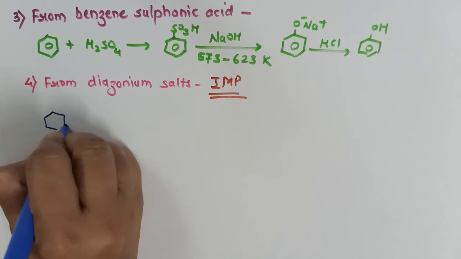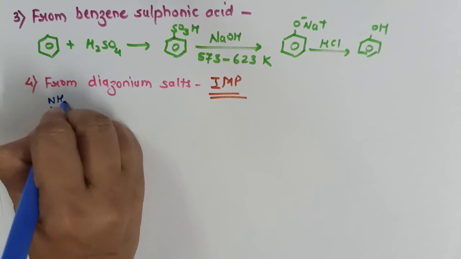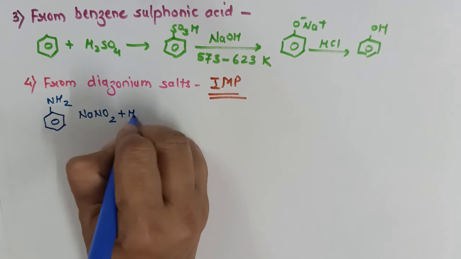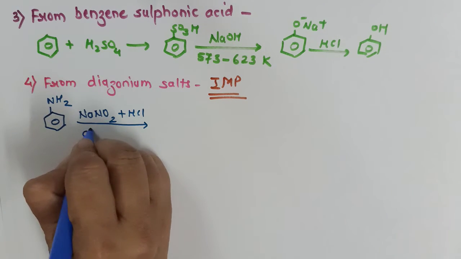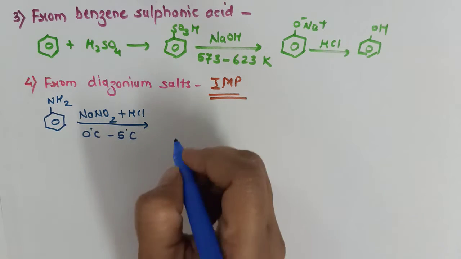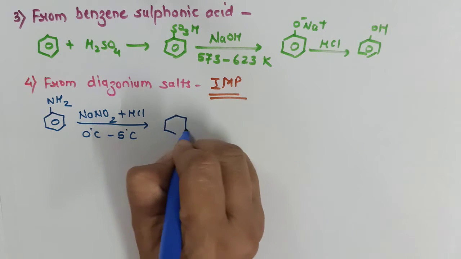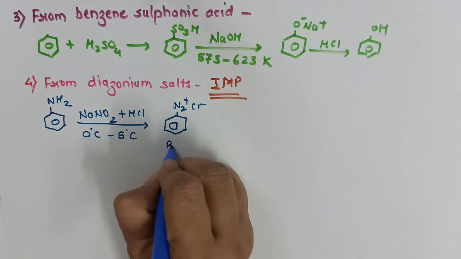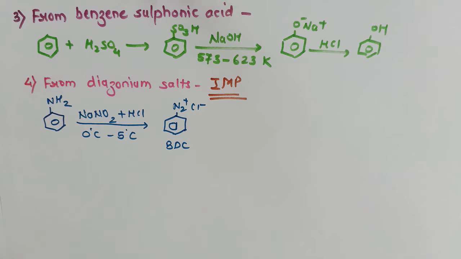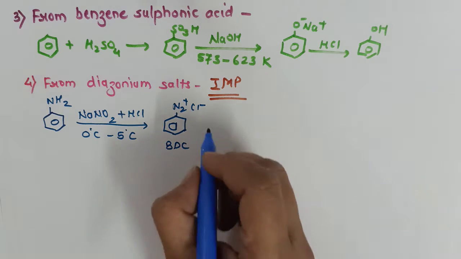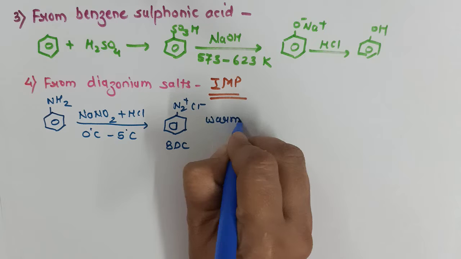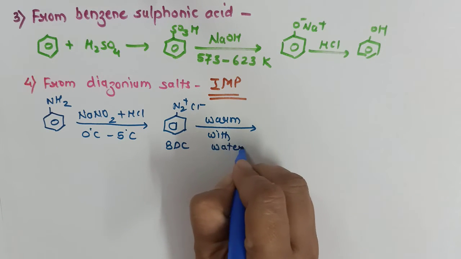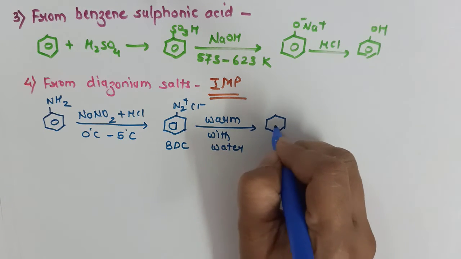First of all, aniline, which is a primary aromatic amine, is treated with sodium nitrite and HCl at 0 to 5 degrees Celsius, where we get benzene diazonium chloride, also known as BDC. This we have already seen in Sandmeyer and Gattermann reactions. Now when this BDC is warmed with water, it gives us phenol.